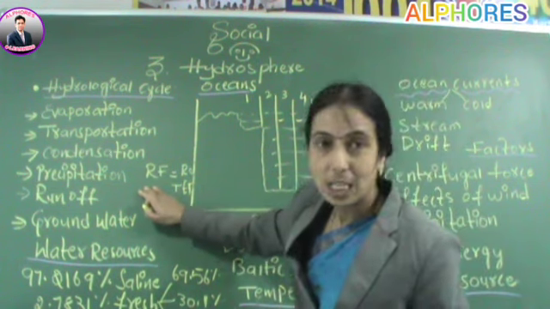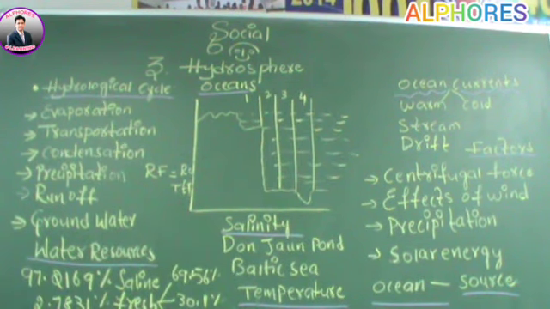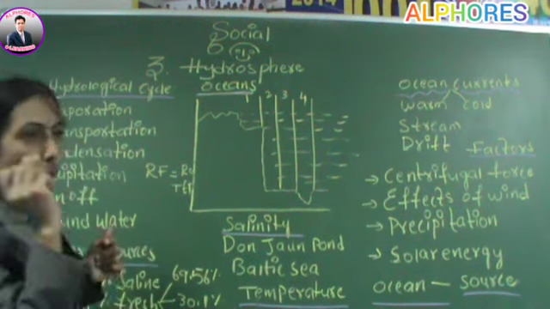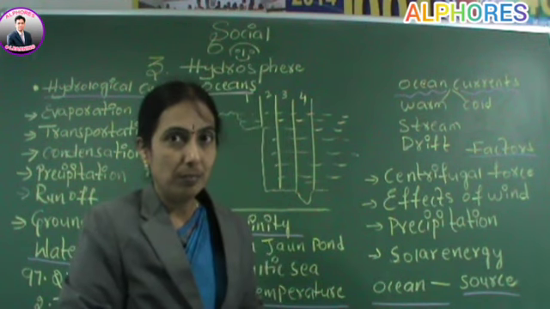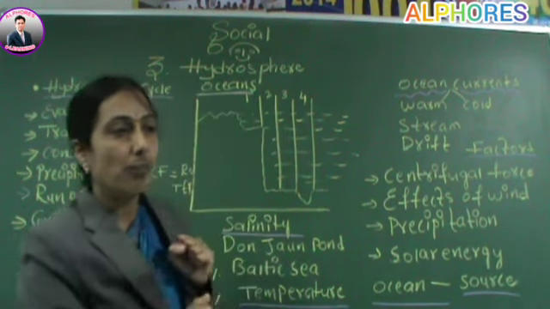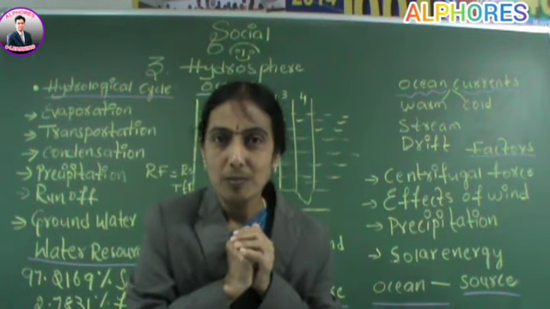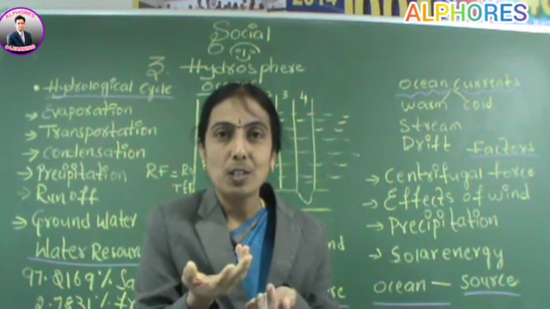So hydrological cycle completed, water resources completed, and coming to the next topic, it is about oceans. About the oceans. All of you know about the oceans. Can you define what an ocean is? Right, let me continue. In the lithosphere lesson, I explained first order landforms to you. That is, all of you know how the lithosphere was formed.